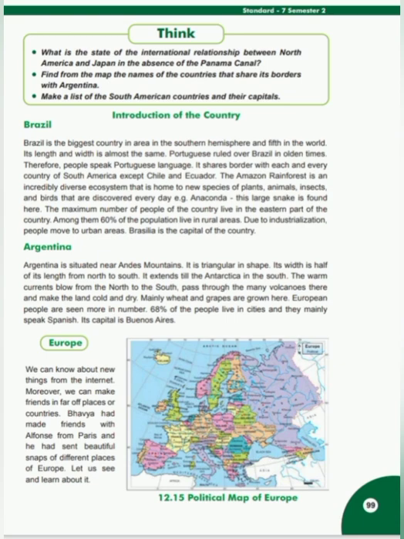Students, now we will study about Europe. We can learn about new things from the internet. Moreover, we can make friends in faraway places or countries. Bhavya had made friends with Alphonse from Paris, and he had sent beautiful snaps of different places of Europe. Let us see and learn about it.